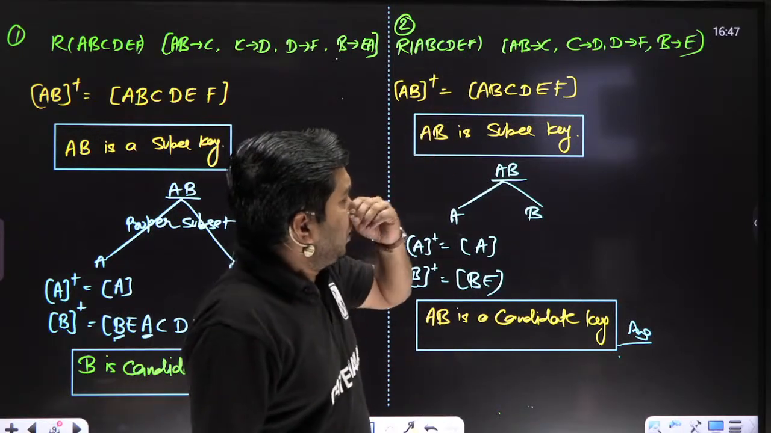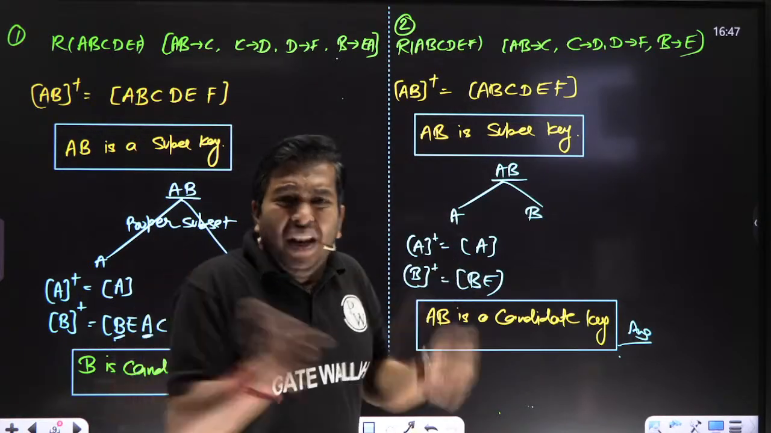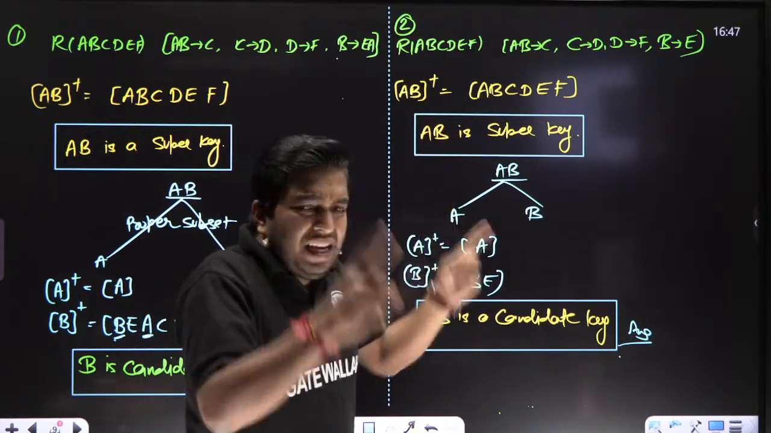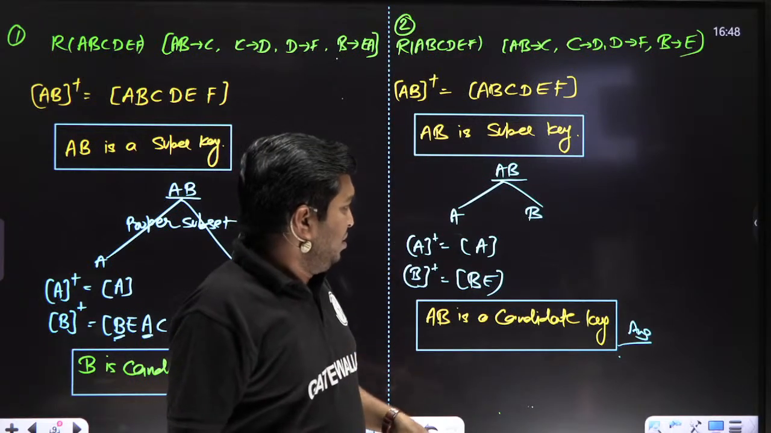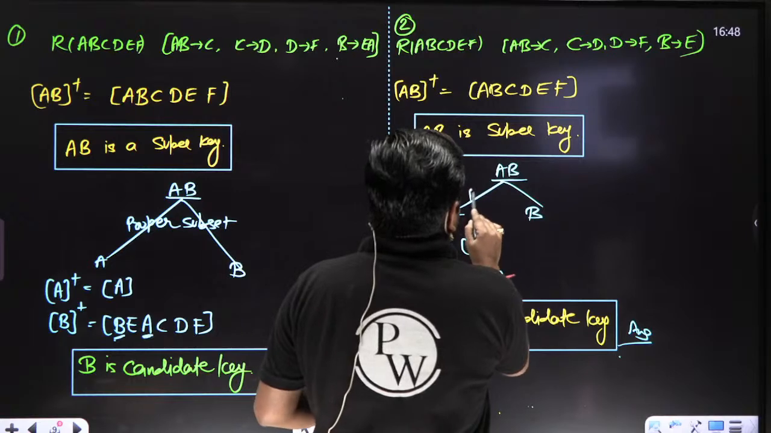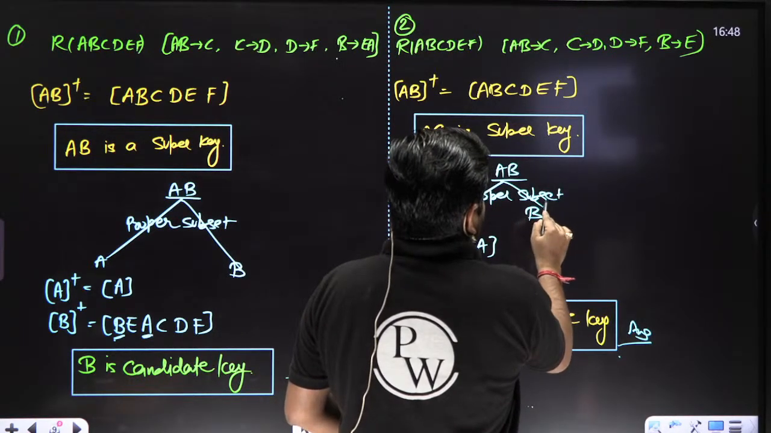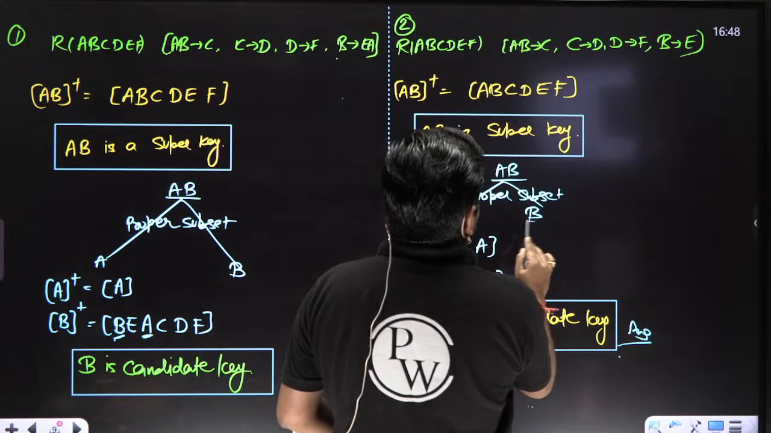Now here try to understand. When you take the closure of AB, what are you getting? Only AB. So AB is a super key. What is the proper subset? The proper subset of AB is A and B.